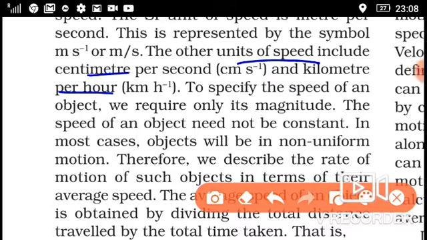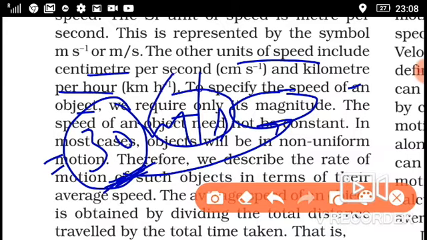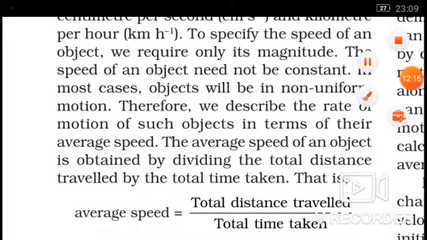To specify the speed of an object, we require only its magnitude, not the direction. Suppose speed is 30 meter per second, it means we need the magnitude. Magnitude means its numerical value, like numbers. 30 is its magnitude and meter per second is its unit, but it does not have direction. That's why we can say that it is a scalar quantity. A scalar quantity only has magnitude, not direction.